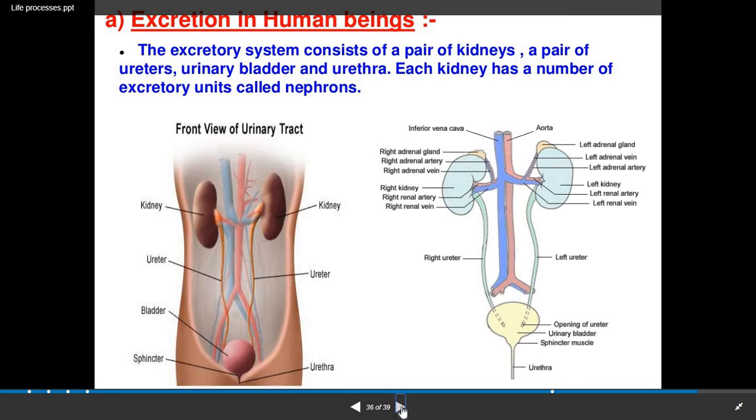Now each kidney has a number of excretory units called nephrons. Each kidney has lakhs of these units, the nephrons, and with the help of these excretory units the urine flows out of the kidney.